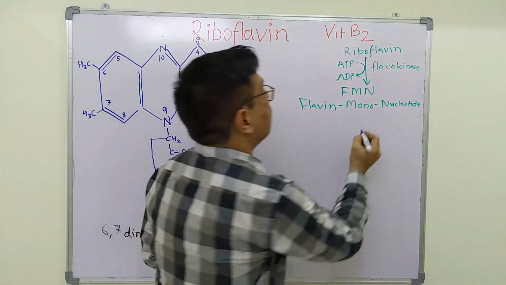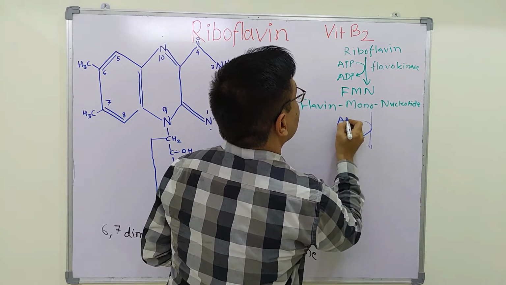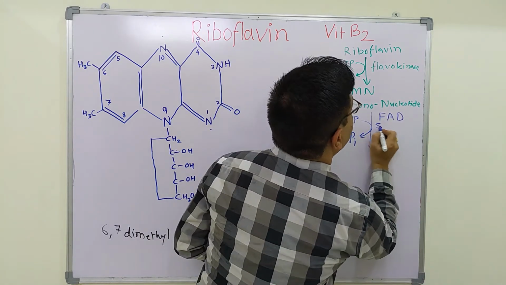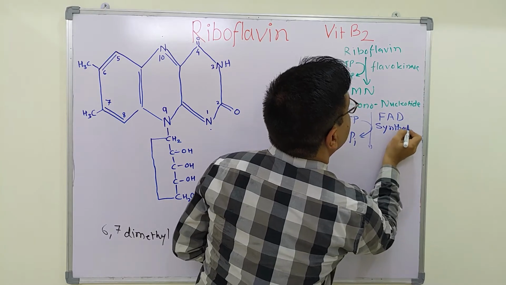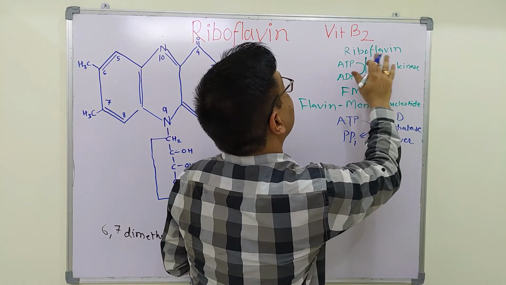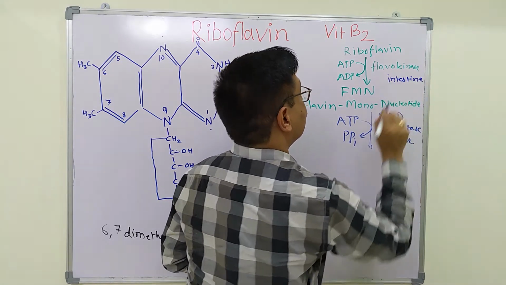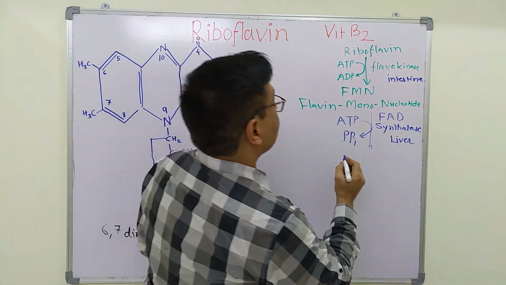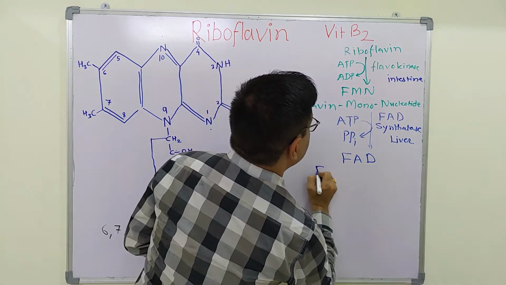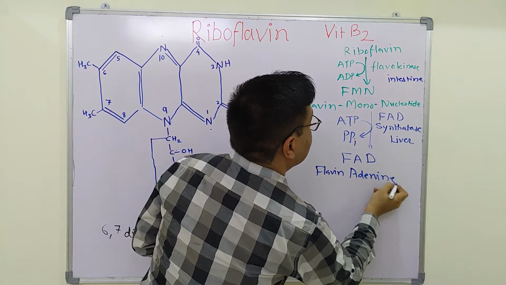Now addition of AMP, ATP is converted to PPi in presence of FAD synthetase. The reaction takes place mostly in the liver. FMN synthesis takes place mostly in the intestine. So FAD is formed. FAD is flavin adenine dinucleotide.